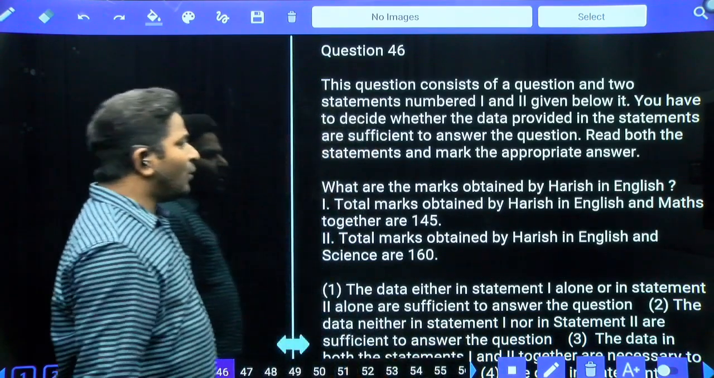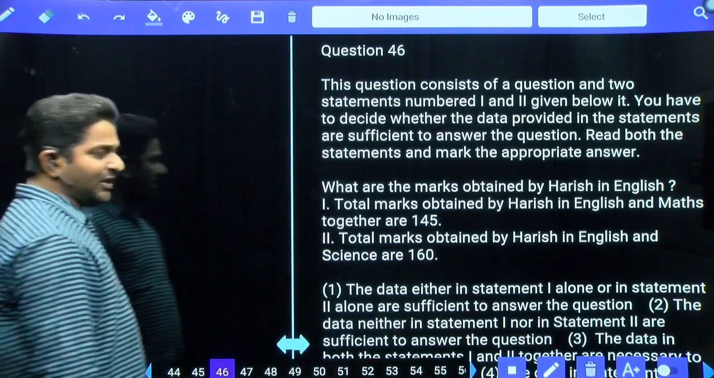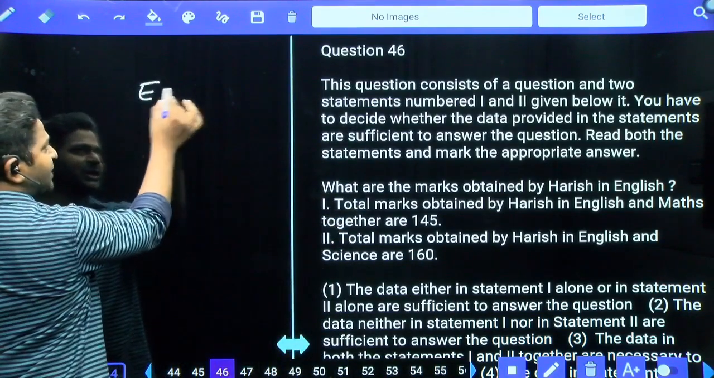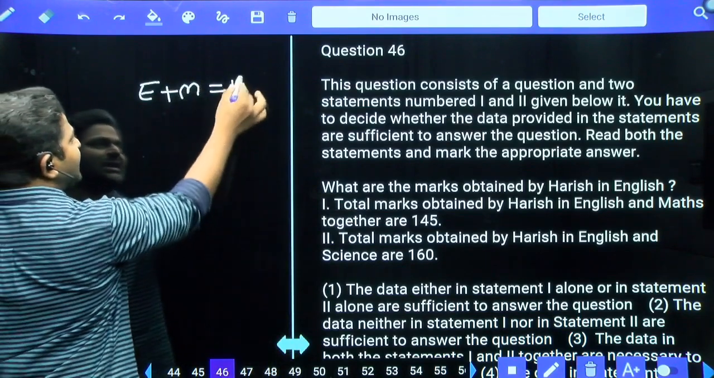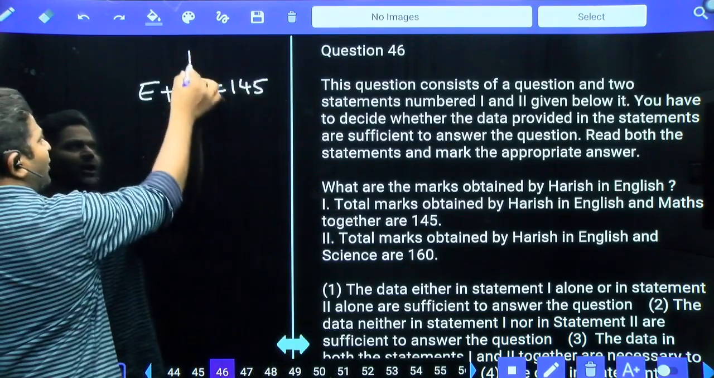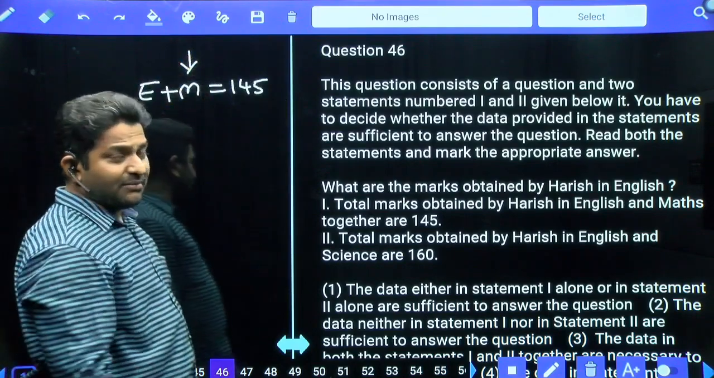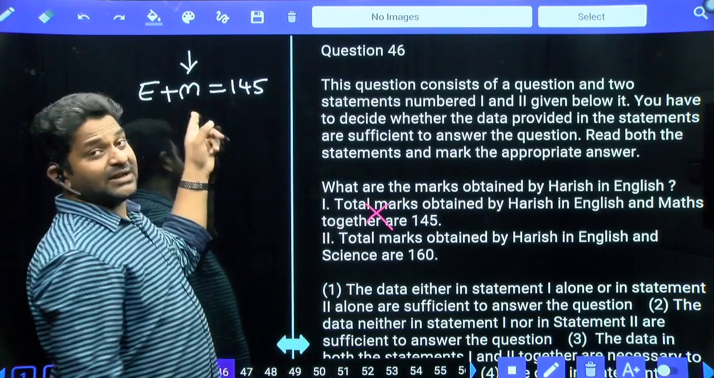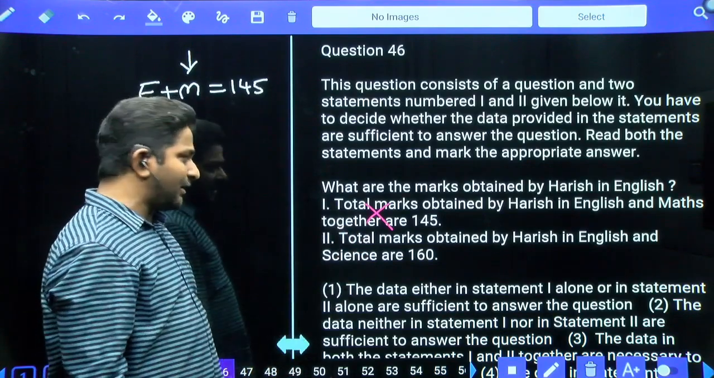Next, what are the marks obtained by Harish in English? Total marks obtained by Harish in English and Maths together is equal to 145. You need to know the marks obtained by Harish in Maths. So 1 alone is definitely not sufficient. If you know marks in Maths, then we can calculate marks in English.